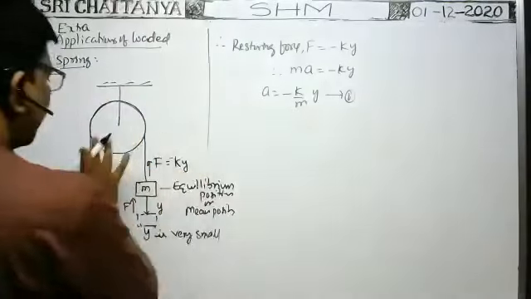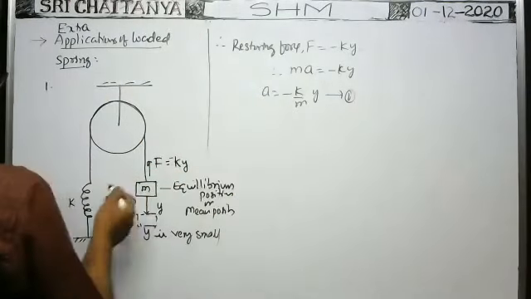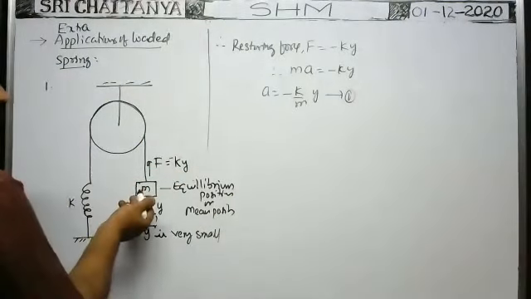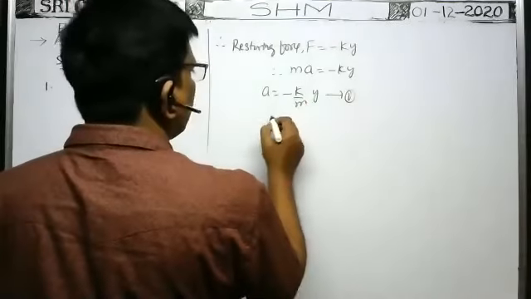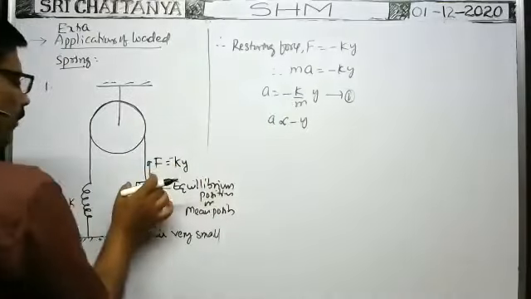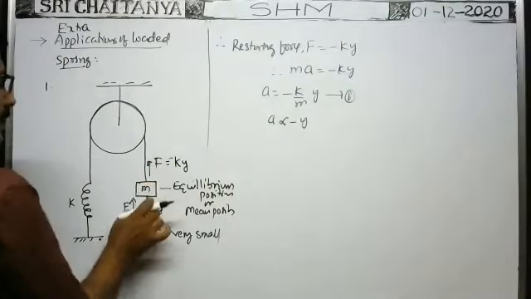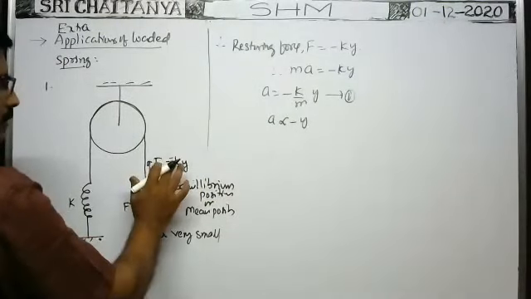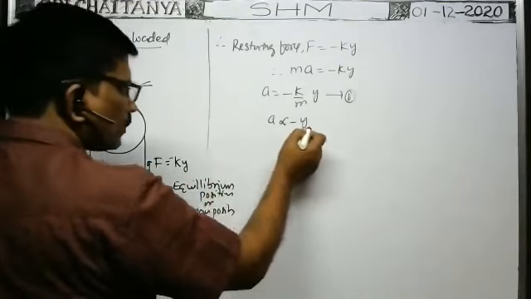For the given arrangement, m is constant, k is constant, because the spring constant and the load are also constant. That's why k by m is constant. So a is proportional to minus y. Means whenever the block is displaced by a very small amount, it executes simple harmonic oscillations, because the acceleration of the block follows this condition.